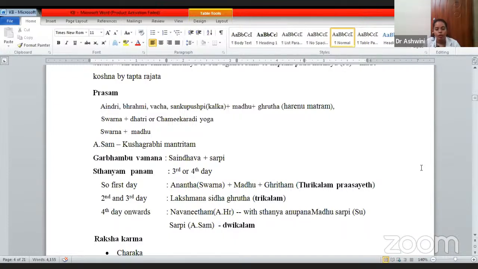Now coming to Garbhambu Vamana, all the acharyas have mentioned Garbhambu Vamana has to be performed by using Saindhava and Sarpi. That has to be mixed and, with properly cut nails, you have to smear the oral cavity. This Saindhava Sarpi has to be smeared on the oral cavity of the fetus by doing this Garbhambu Vamana. If there is any kind of aspiration, by this procedure the baby is going to vomit.